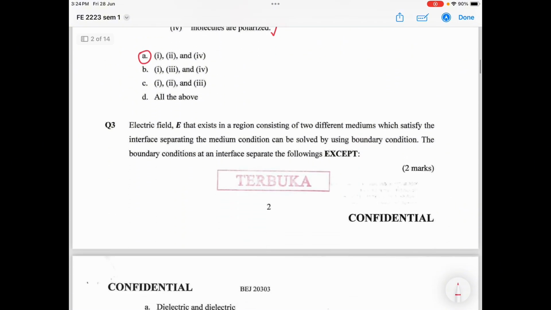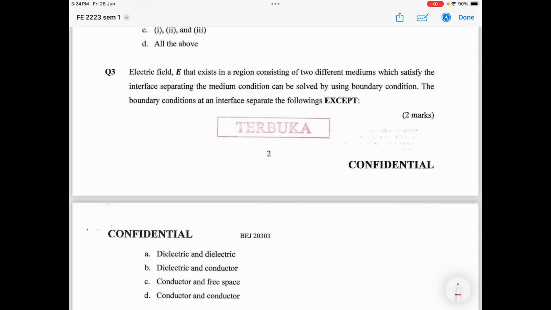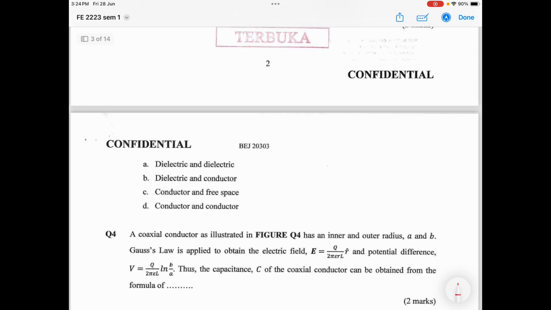So we look at the next one. The electric field that exists in a region consisting of two different media can be solved by using boundary conditions. The boundary condition at an interface separating the following, except. So we study the boundary condition between dielectric and dielectric, which means these two dielectrics have different dielectric constants, so it is possible to study the boundary condition between them.